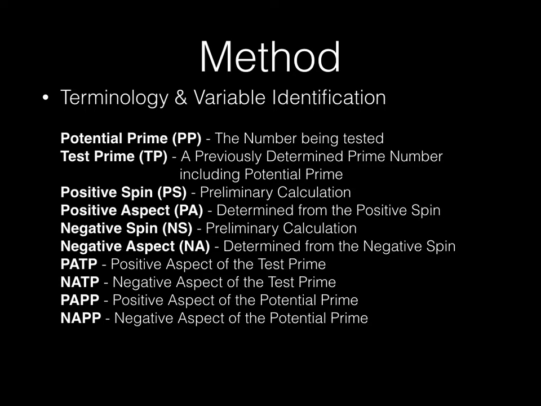PATP is the positive aspect of the test prime. NATP is the negative aspect of the test prime. PAPP is the positive aspect of the potential prime, and NAPP is the negative aspect of the potential prime.